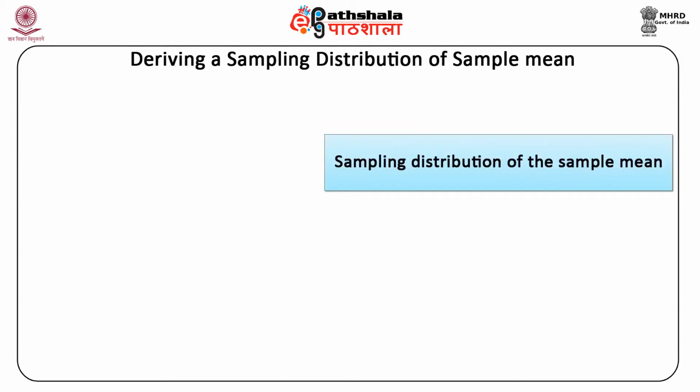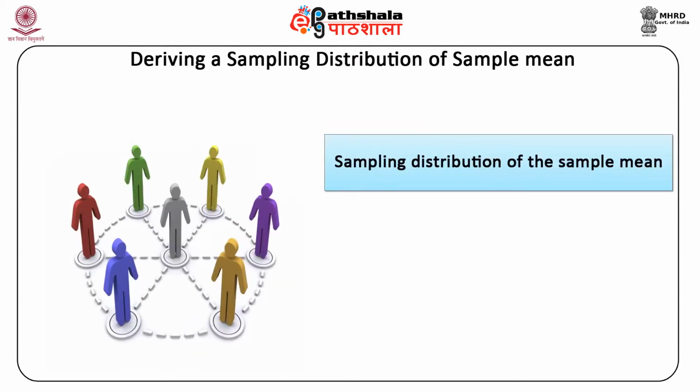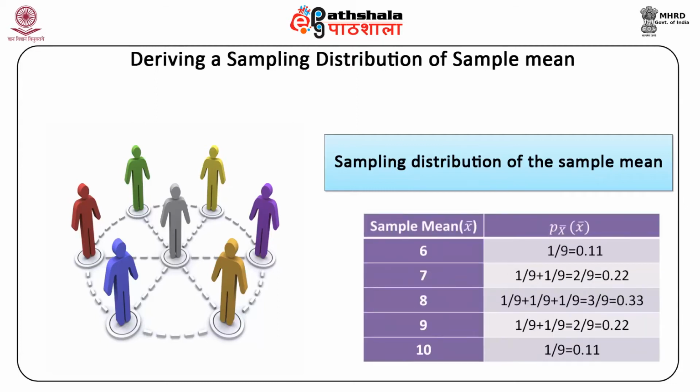The sampling distribution of sample mean lists all possible values that the sample mean can take, along with their respective probabilities, which appears in Table 2 below. Table 2 consists of the sampling distribution of the sample mean. In the first column, we have the sample mean x bar, which are 6, 7, 8, 9, 10.